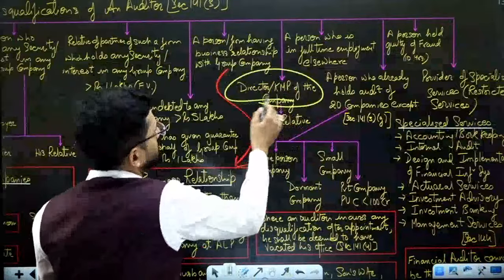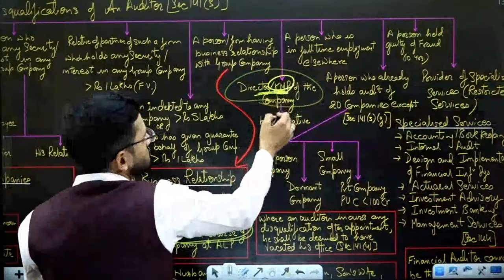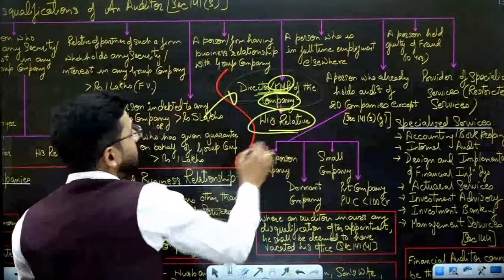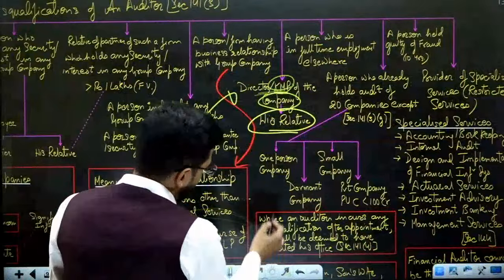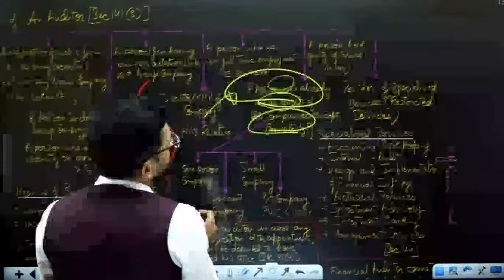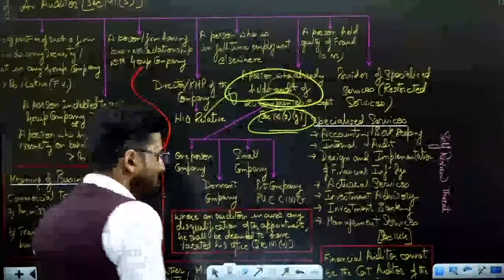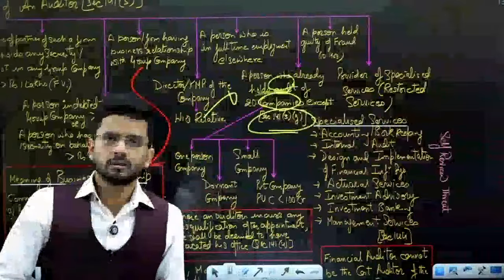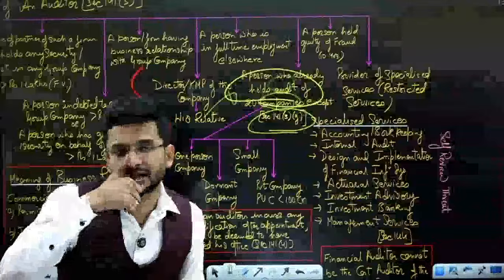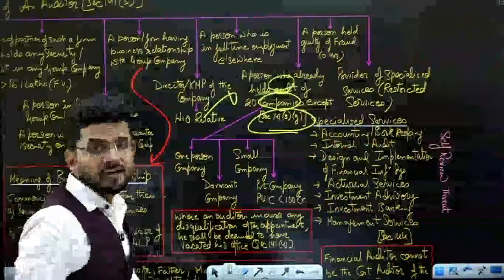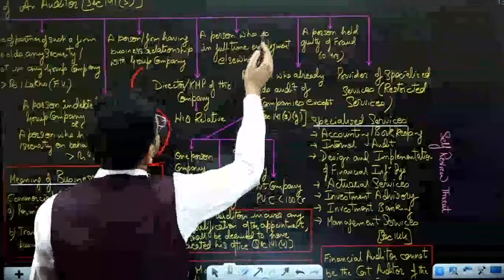Then director or KMP of the company: if you are a director or KMP, key managerial personnel of the company, you cannot be the cost auditor, and even their relatives are restricted from becoming the cost auditor of that particular company. And rightfully so, guys. If you are the director of the company, then you will not qualify your report. You will not report any wrong thing that is being done by the company. You will refrain from doing that. So definitely this rule should be there.